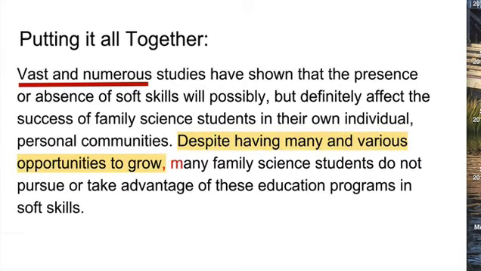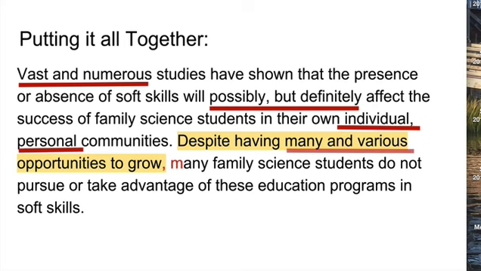The first example is vast and numerous. The sentence does not need both words to describe studies. The second example is possibly but definitely. Again, both words are not needed to describe effect. The next examples, individual, personal, and many and various, again use multiple adjectives to describe one subject. This can be fixed by removing either word in these examples.